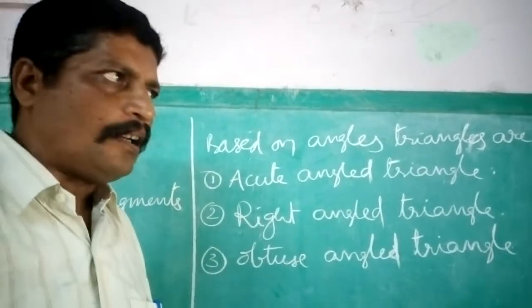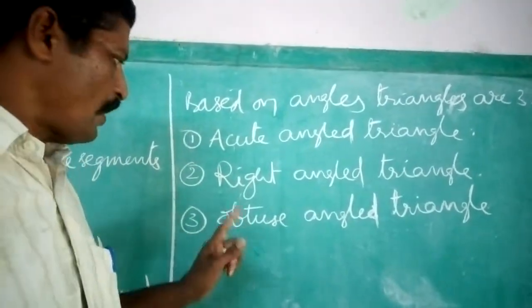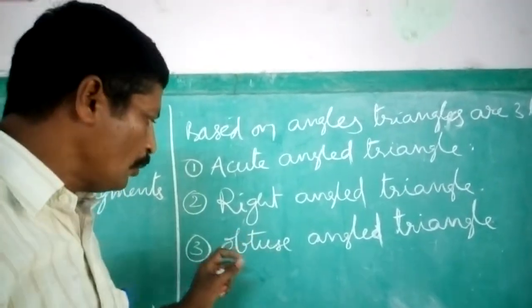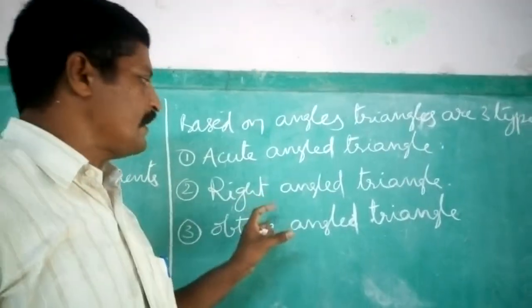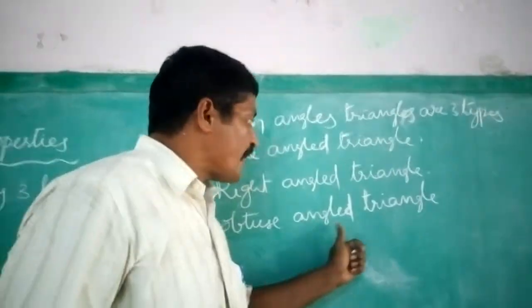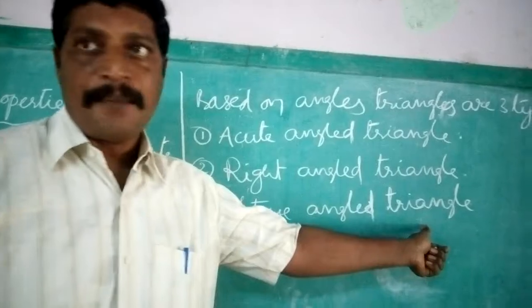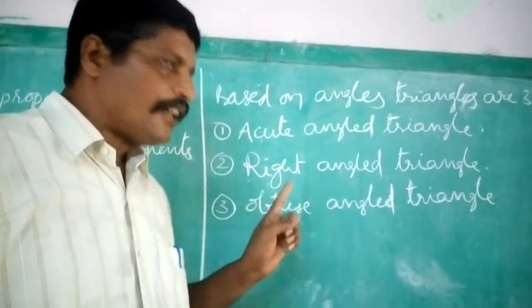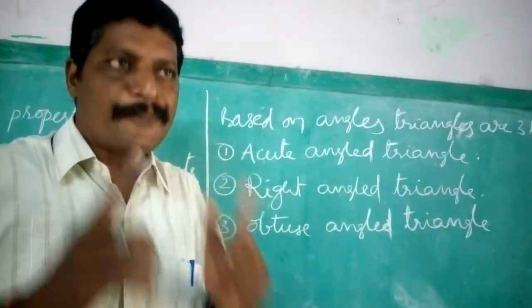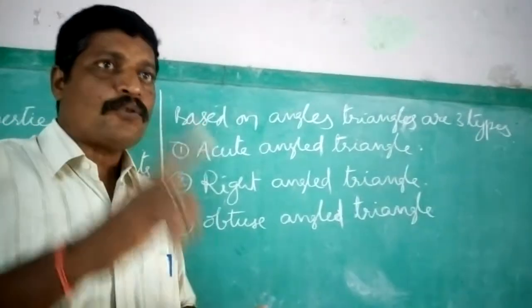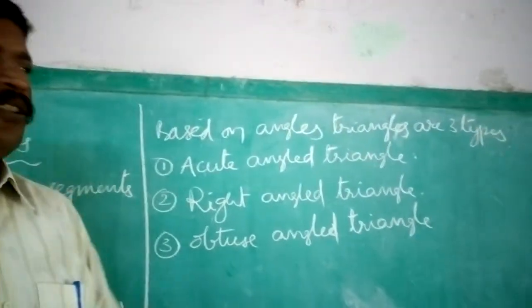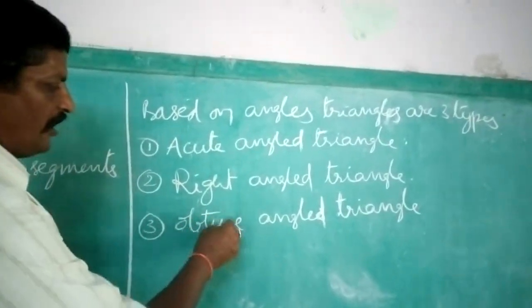Remaining two are acute angles. So this type of triangle is called obtuse angled triangle. The important thing is only one angle is obtuse and the remaining two are acute angles. So this is the main thing.